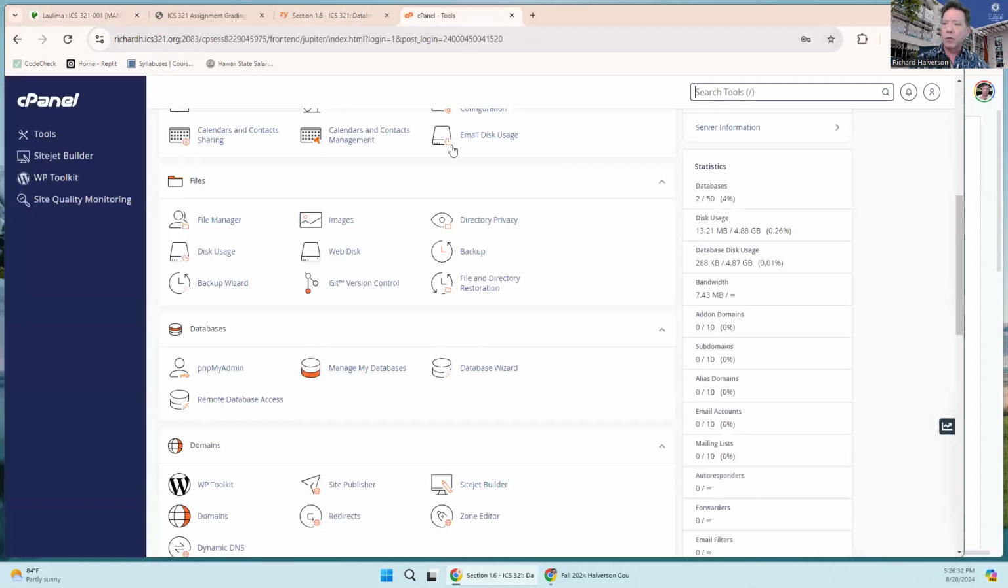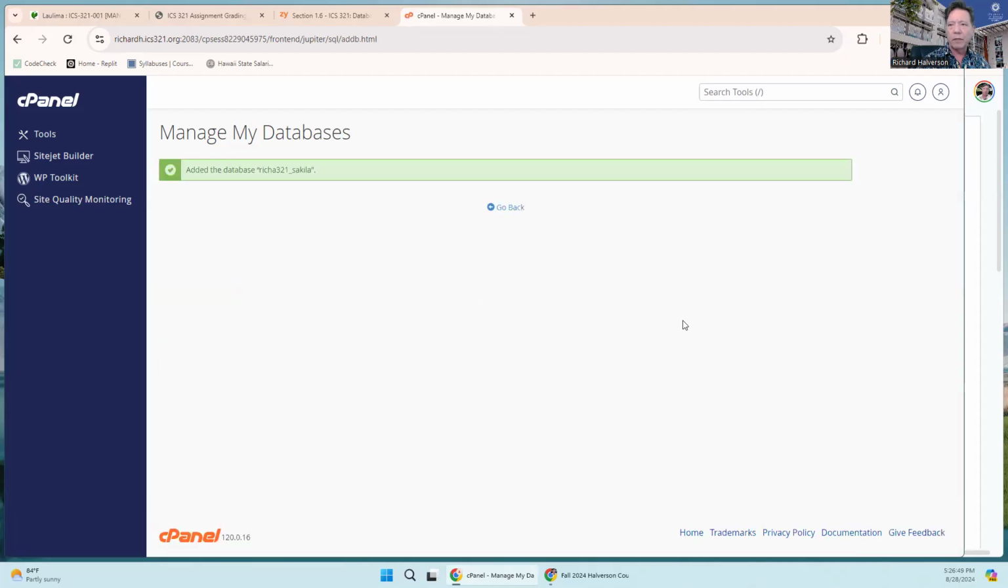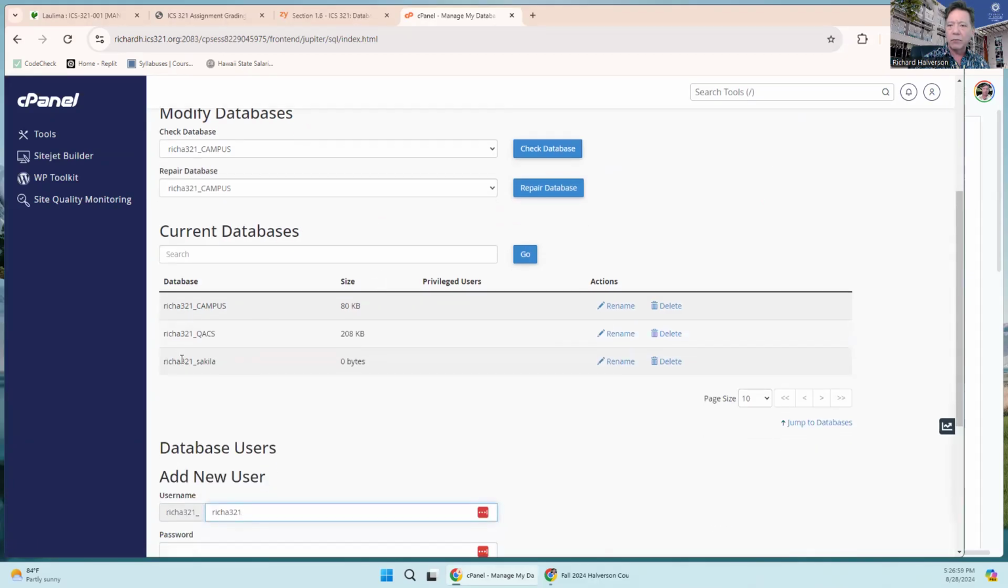First thing we do is we go to manage my databases, click on that, and we create a new database called Sakila. Might as well do it in lowercase. That's what they do. So create database. There we go. We've created a database called Sakila. Okay. That's all we got to do. Now let's go back. Click on the cPanel up here, and you should see it down here. It's going to be Richard.321 underscore Sakila.